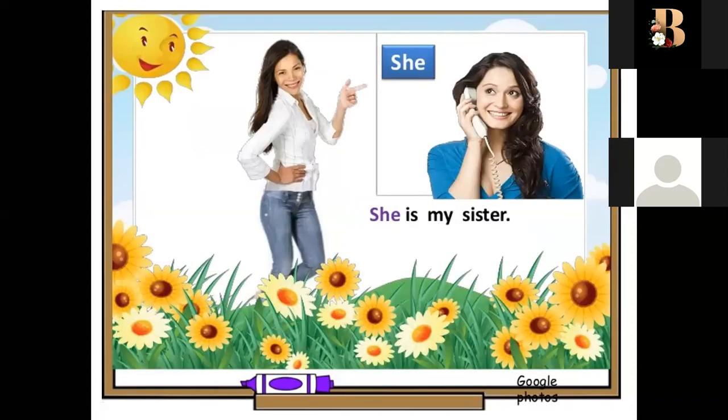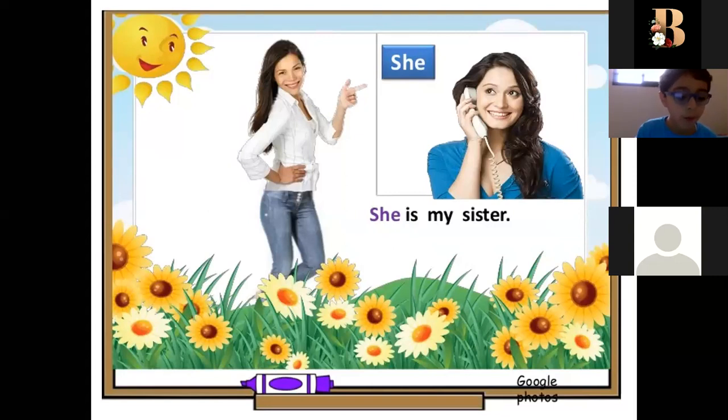When you want to talk about a girl, she is my sister. But in your mind, until now, I, she, and you, they come at the beginning of the sentence. They come in the place of noun. For this reason, we call them pronoun or subject pronoun, because they come before action. They are subject. I, she, you.